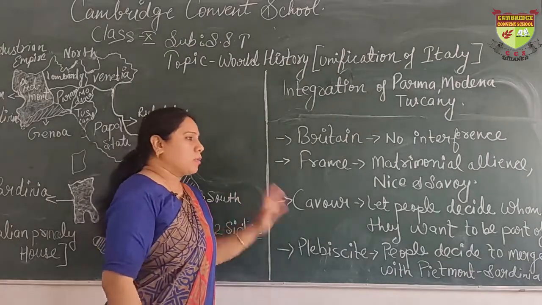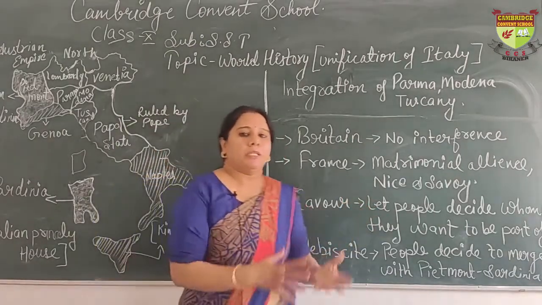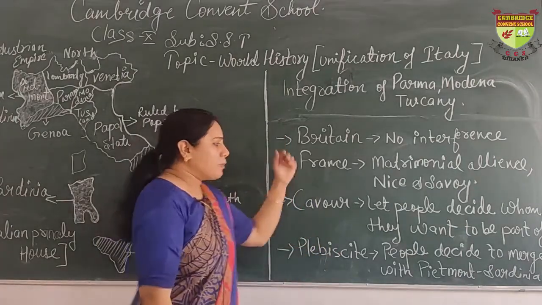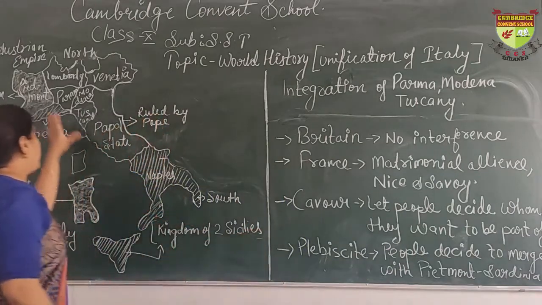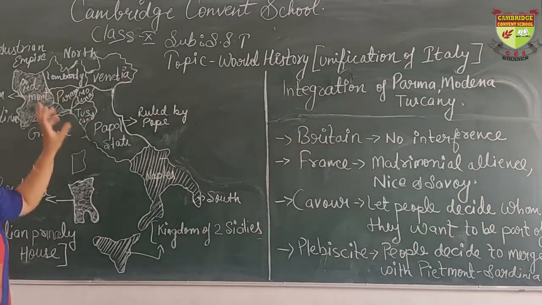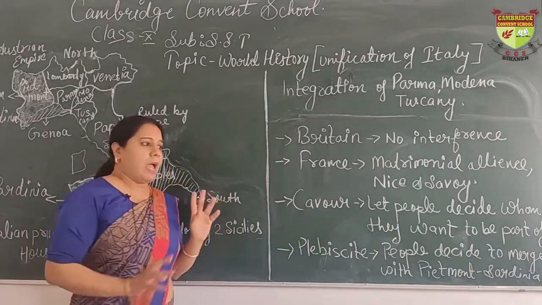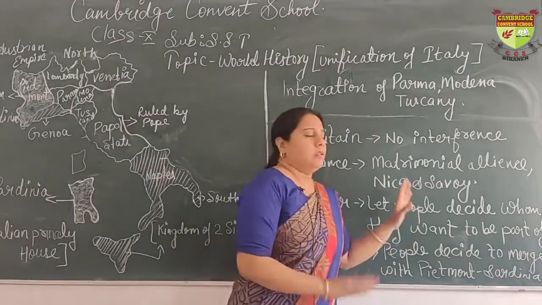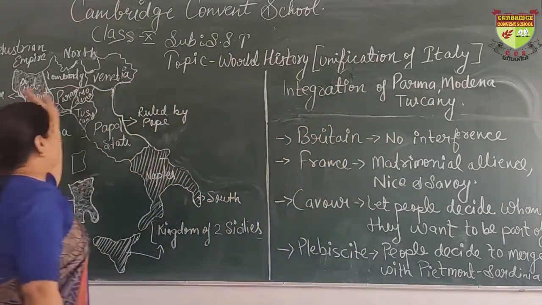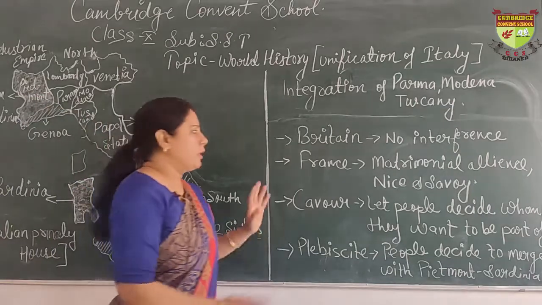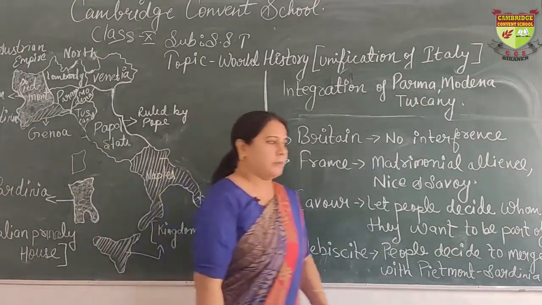At that time Cavour played very diplomatically. He said, let the people decide whom they want to be a part of. Means a plebiscite was held over here. People gave their vote in favor of Piedmont, Sardinia. As a result, these three states, Parma, Modena and Tuscany, were merged into Sardinia. In this way, the second phase of unification of Italy was completed.